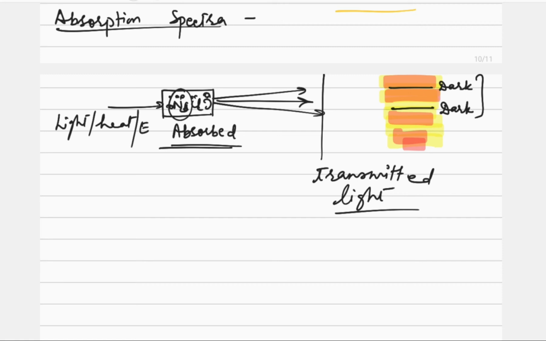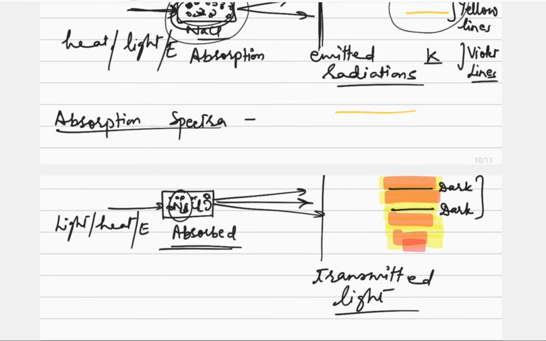Like say emission spectra is the photograph, the original one, and the absorption spectra is the negative of that. So if we develop the color where the darkness is there, we will get the emission spectrum, something like this. So this is the emission spectra and the absorption spectra. Now one more thing I want to add here.